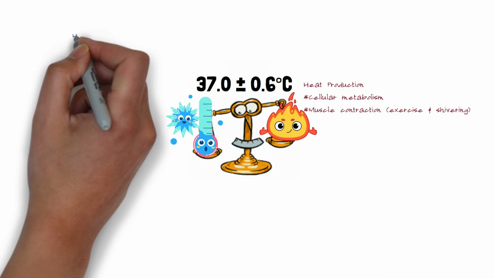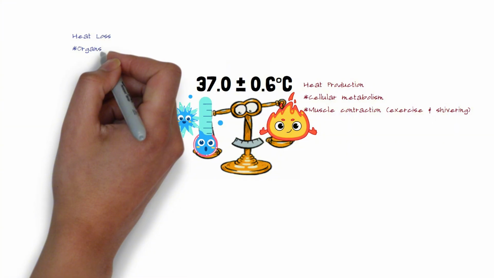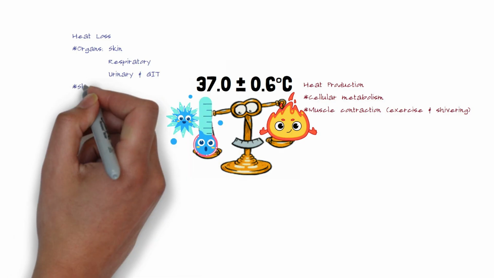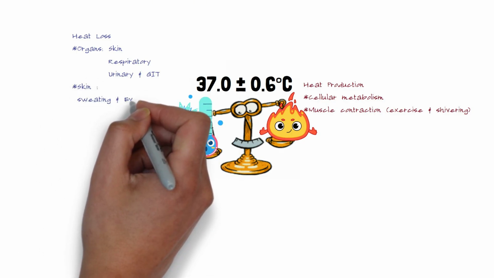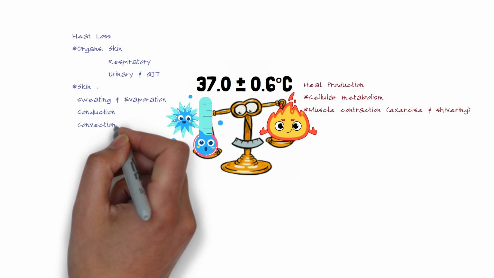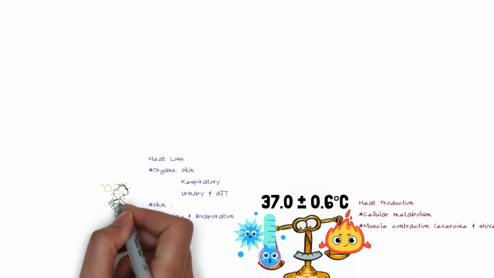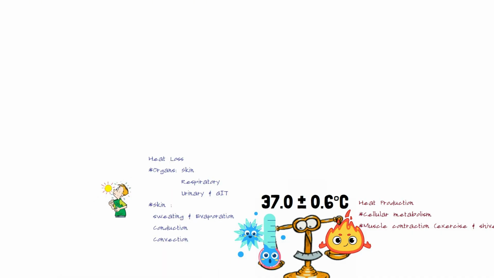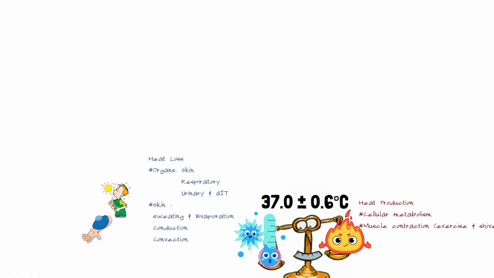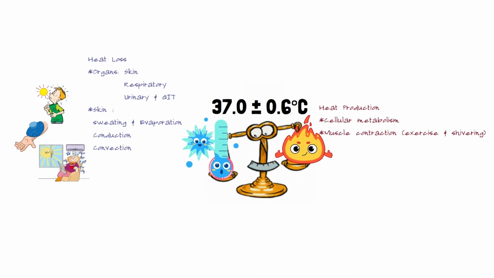How does the body lose the heat? We have the three main systems: the skin, the lung, the urinary and GIT. The skin is most important, and the skin helps in heat loss through three mechanisms: sweating, but remember that without evaporation, the heat will not be lost. So every sweat should be evaporated, and evaporation is lost during humid weather. The second is conduction, touching a cold object removes the heat.